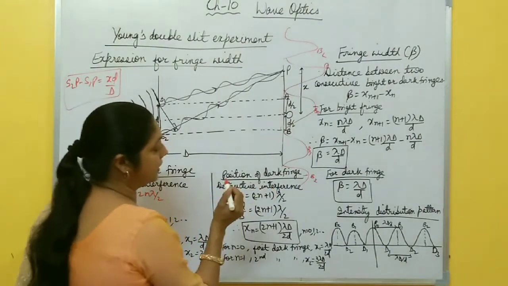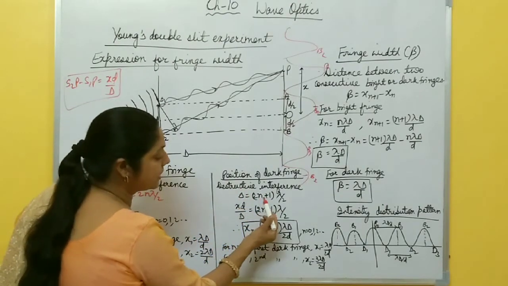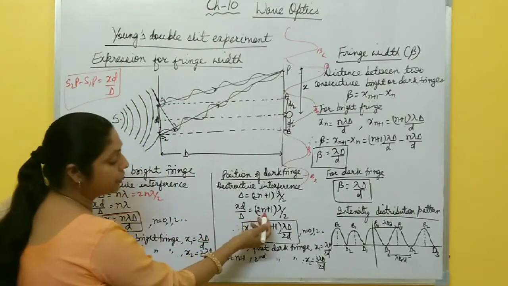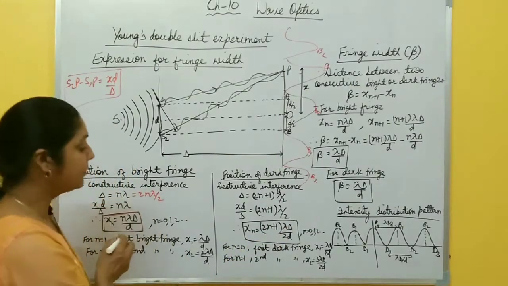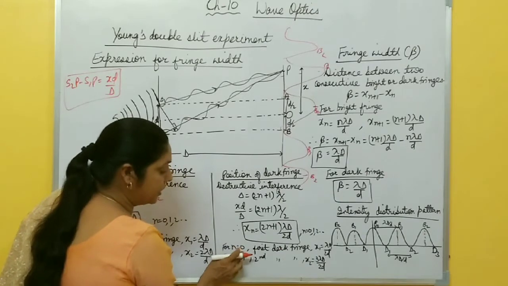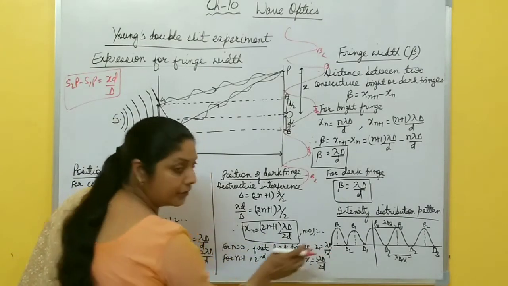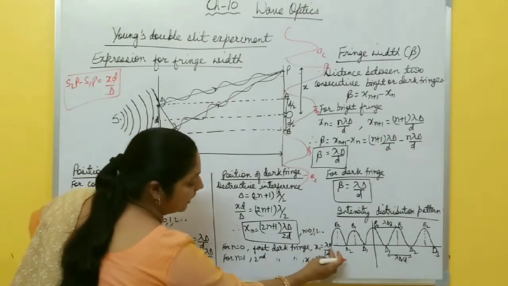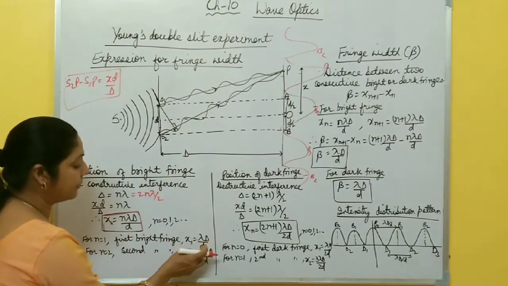Similarly, position of dark fringe. You know, for dark fringe or destructive interference, the path difference is what? (2n+1) λ by 2. You put path difference xd by D equal to (2n+1) λ by 2. You get x equal to (2n+1) λD by 2d, where n equal to 0, 1, 2, 3. When you put n equal to 0, then you get the first dark fringe, x1 is λD by 2d. It means the first dark fringe is formed at a distance λD by 2d from the center of the screen, and the dark fringe width is λD by d.